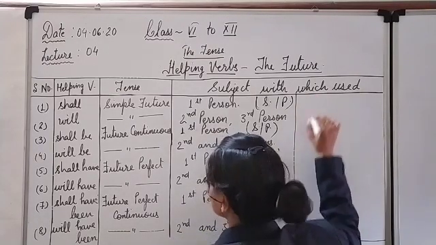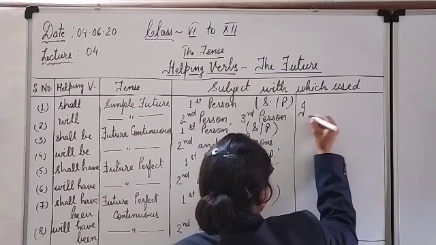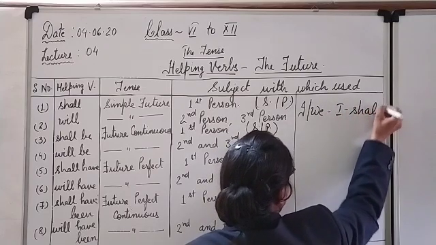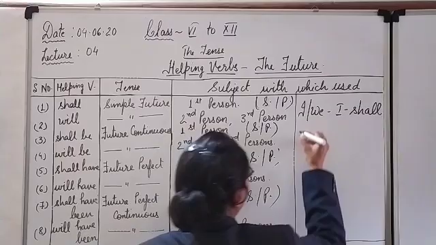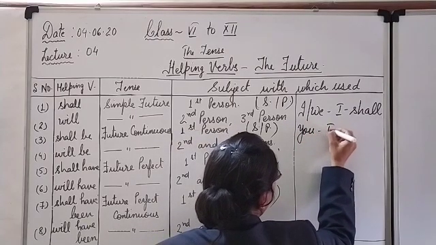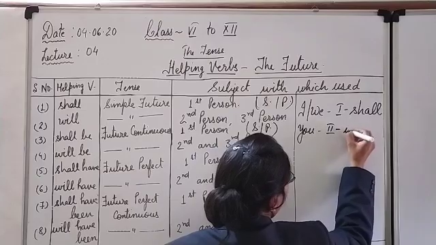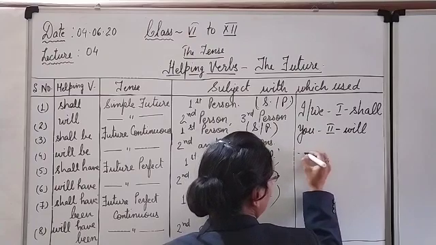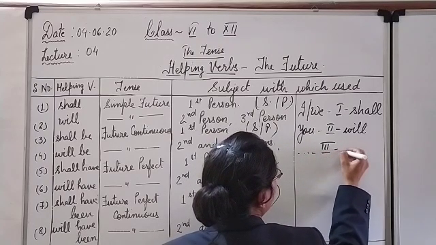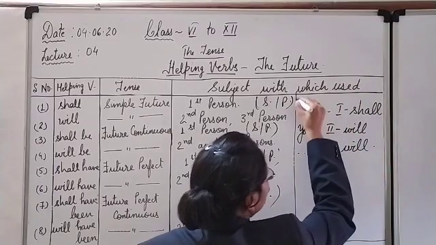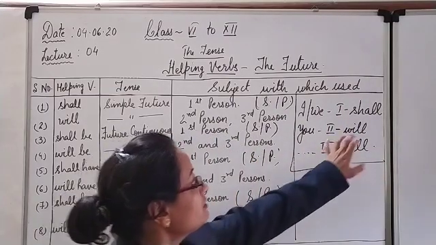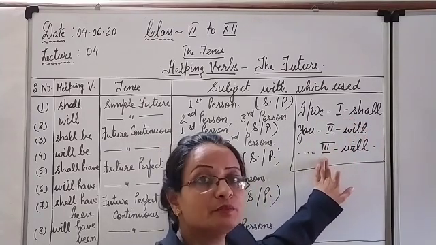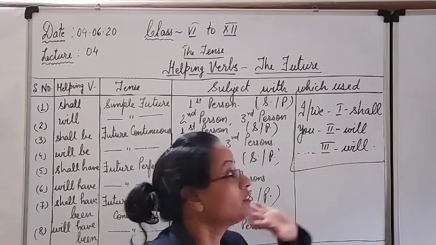If there is the future tense person I and we, that is the first person will take shall, okay, and you, that is singular and plural both, second person will take will, and here all the third persons he, she, it, they, singular and plural all will take will. This is the conclusion you can draw from here, that in the future shall will be used only with the first person, and with the second and third persons we have to use will in the normal case.